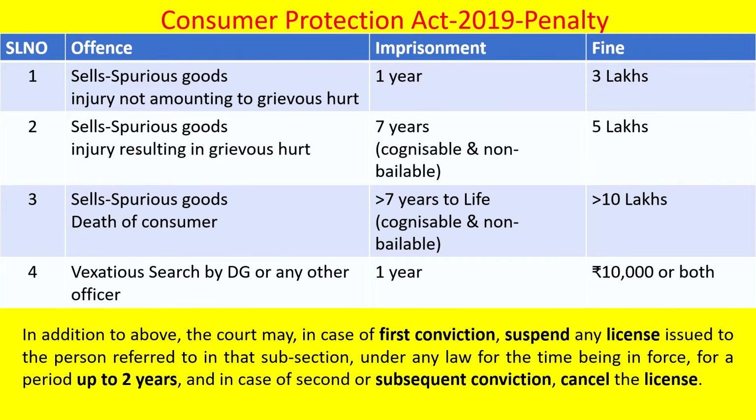If vexatious searches are made by that Director General or any officer appointed for the purpose, that means unwanted or unnecessary search when the case is clear that there is no need for such searching, then that DG or the officer can be punished with imprisonment up to 1 year and a fine of 10,000, or both, imposed on the DG as well as the officer who has done that vexatious search. Okay.